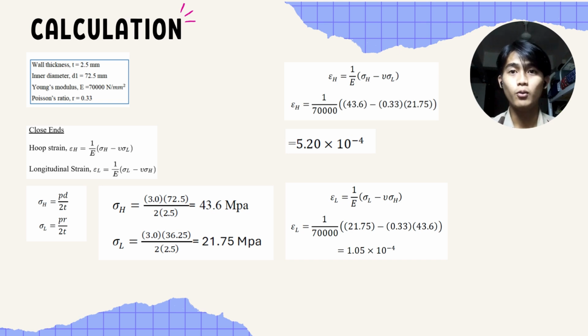So we need to use the formula of PD over 4T. So this is the theoretical value of the open ends when the pressure is equal to 3.0. That will be the end of this calculation part. That's all for me. Thank you.